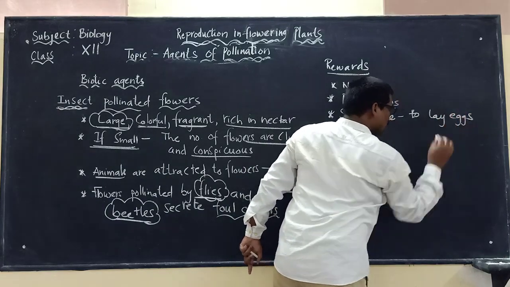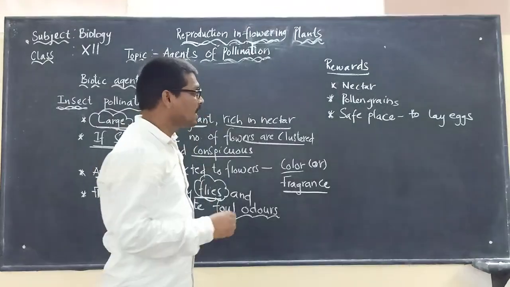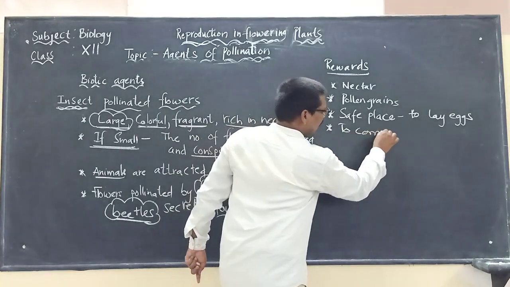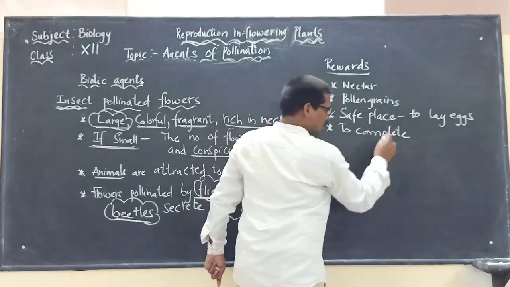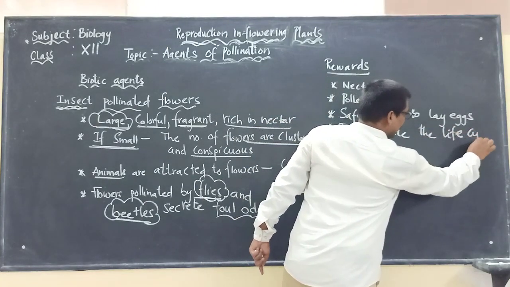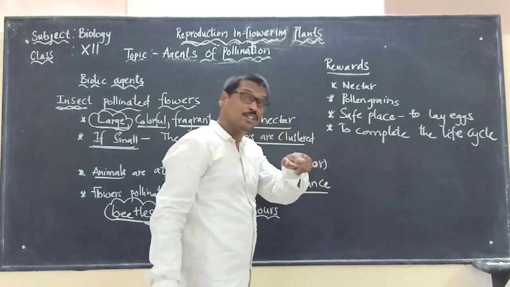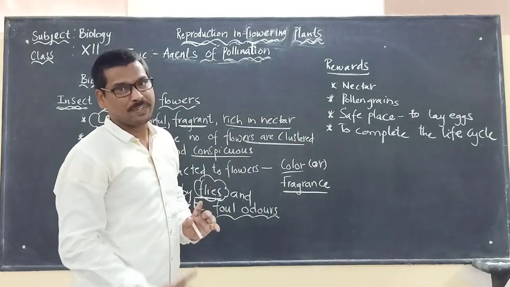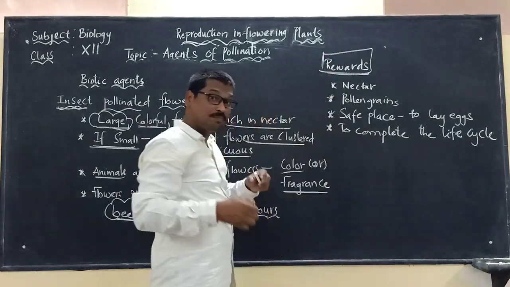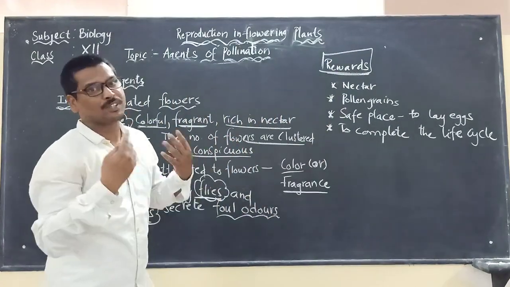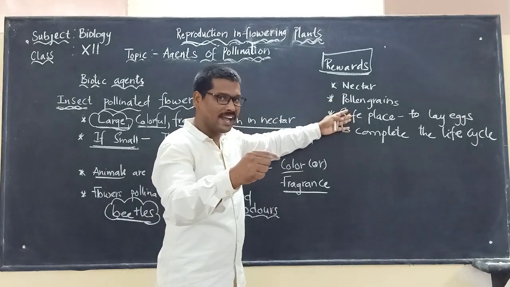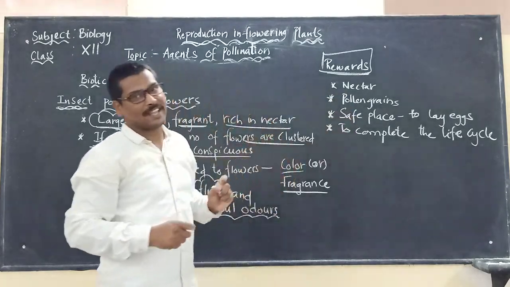This is also very important, and at the same time, to complete the life cycle of an insect. Both for the plant and also for the insect, pollination is very important. So these are some rewards the flowers or the plants will be providing for those animals: nectar, pollen grains, a safe place to lay eggs, and also to complete the life cycle.